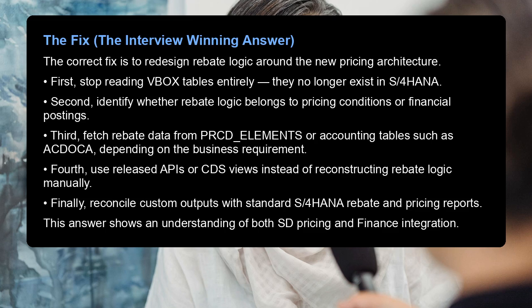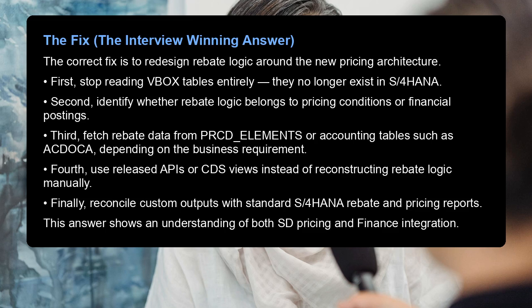The fix, the interview-winning answer. The correct fix is to redesign rebate logic around the new pricing architecture. First, stop reading VBOX tables entirely. They no longer exist in S/4HANA. Second, identify whether rebate logic belongs to pricing conditions or financial postings.